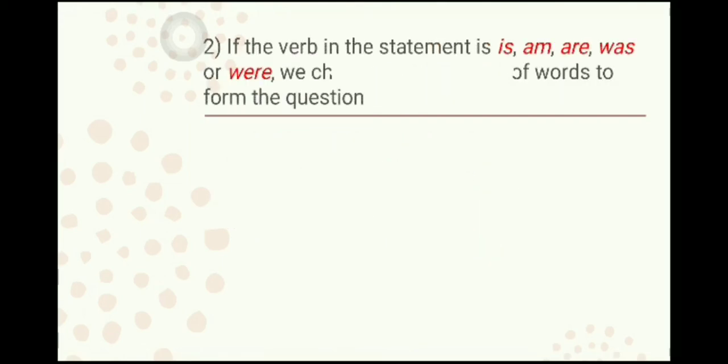The second way of converting a statement into a question is this. If the verb in the statement is am, is, are, was, or were, we change the sequence of words to form a question. We all know that is, am, are, was, and were are the helping verbs in a sentence, right? So if they are present in a sentence, we use them to form a question and change the order. Let us see how to do it practically.